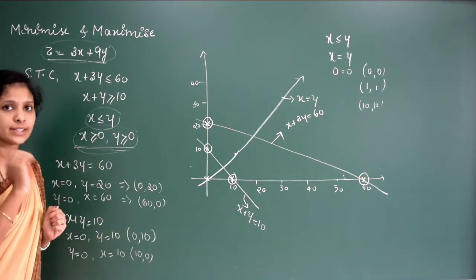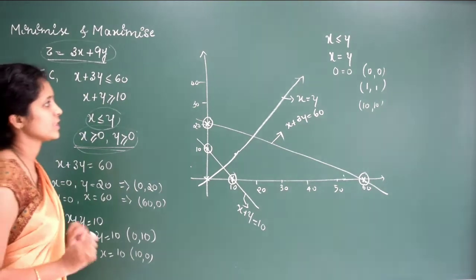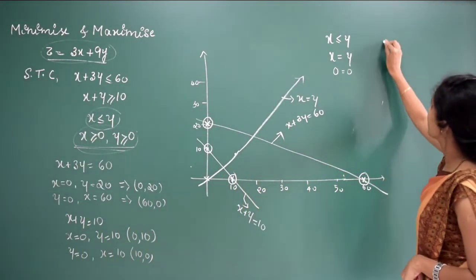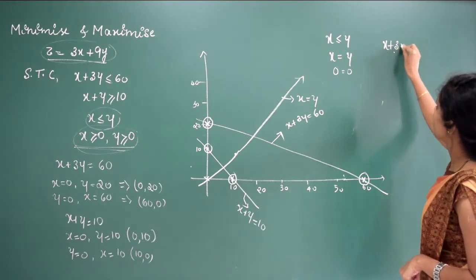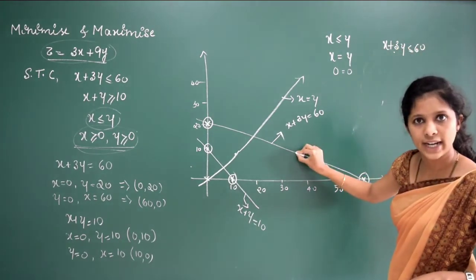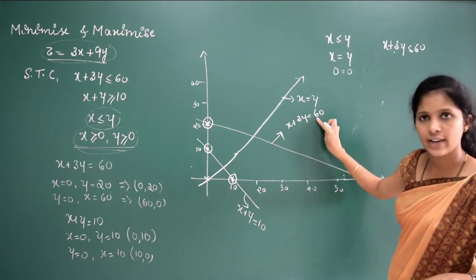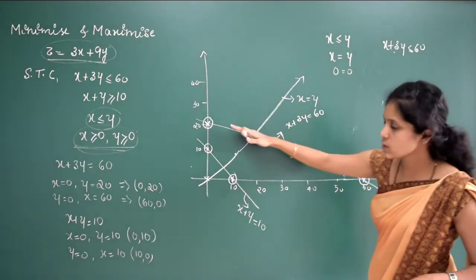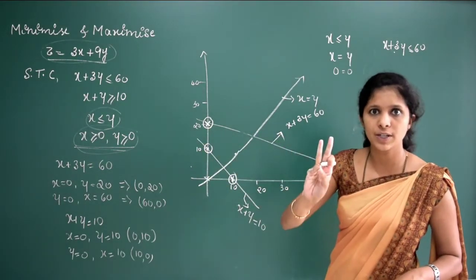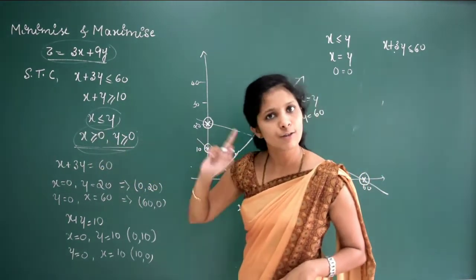Now we need to find the solution region. First we will consider x plus 3y less than or equal to 60. Which line? This is the line, right? x plus 3y is equal to 60. Either the solution region should be downwards or upwards. Only 2 possibilities are there and it should be in the first quadrant.